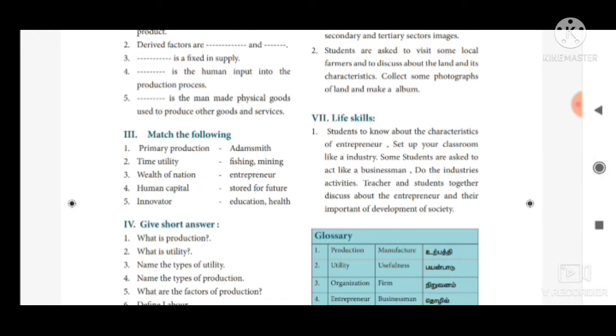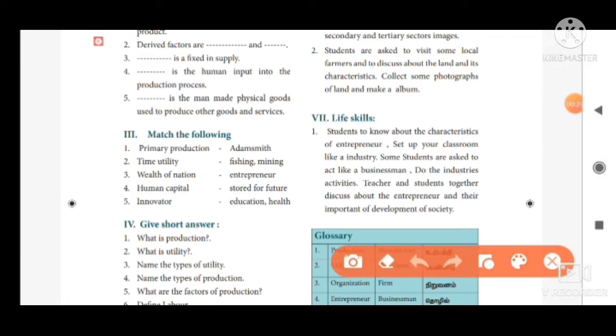Then third Roman, match the following. Question number 1, primary production. The answer is fishing and mining. And second one, time utility. The answer is stored for future. Then third one, wealth of nation. The answer is Adam Smith.